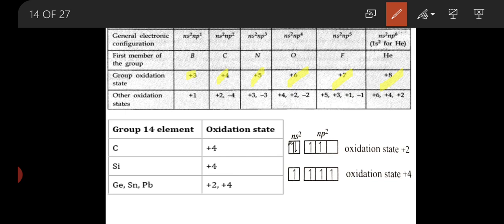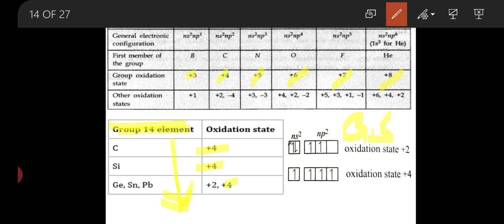Now we are seeing the 14 group. We classify the elements as carbon, silicon, germanium, tin and lead from top to bottom. The common oxidation number is +4 for all. This +4 oxidation number is given from the excited state.